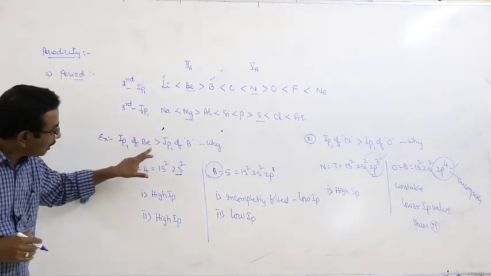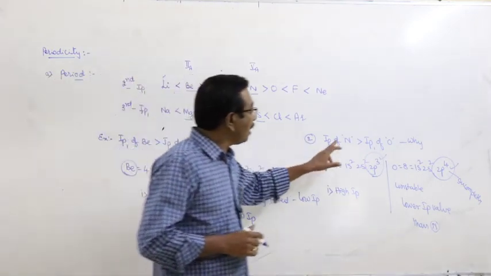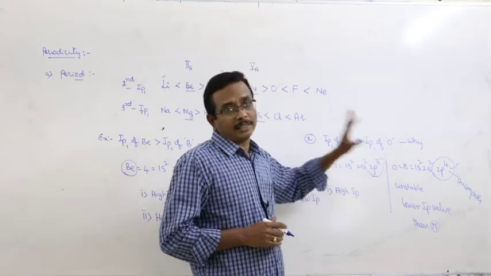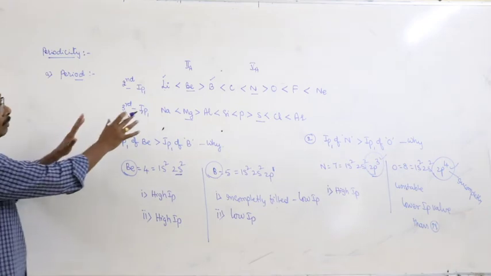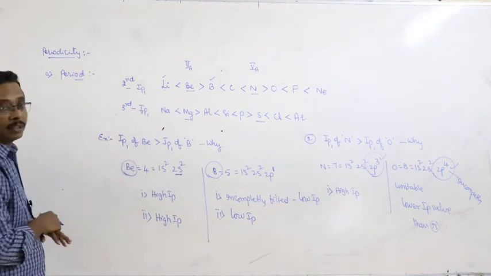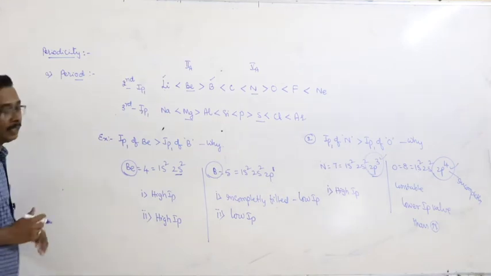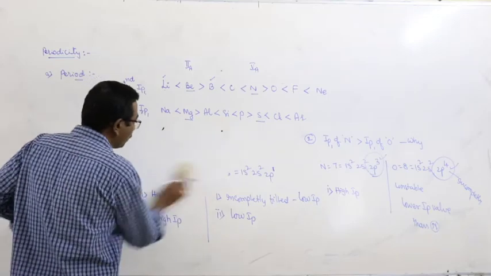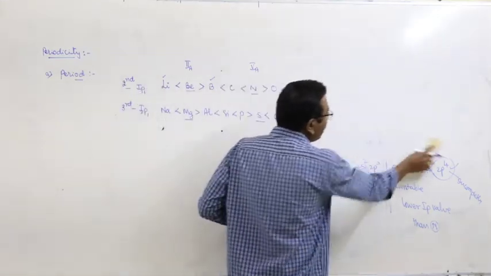IP1 of beryllium is greater than IP1 of boron. IP1 of nitrogen is greater than IP1 of oxygen. Next, this is about the first ionization potential, IP1. What about the order of the second ionization potential? If you are observing the second ionization potentials, from an objective point of view, that is very, very important.